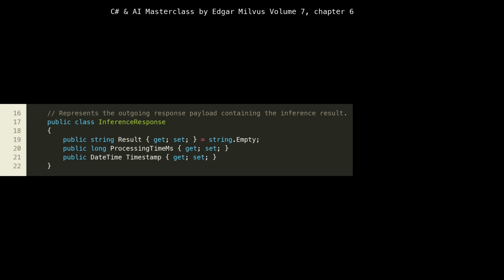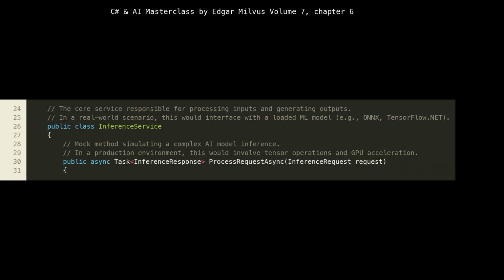At lines 24 to 31, we introduce the InferenceService class, which is the heart of our AI agent's logic. This class is designed to encapsulate the actual AI model's interaction. The comment at line 24 highlights that in a real-world scenario, this service would integrate with specific ML frameworks like ONNX or TensorFlow.NET. The ProcessRequestAsync method, starting at line 30, is declared as async Task<InferenceResponse>, indicating it's an asynchronous operation. This is a best practice for I/O bound or computationally intensive tasks like AI inference, preventing the blocking of the main thread and improving the overall responsiveness and throughput of the service.